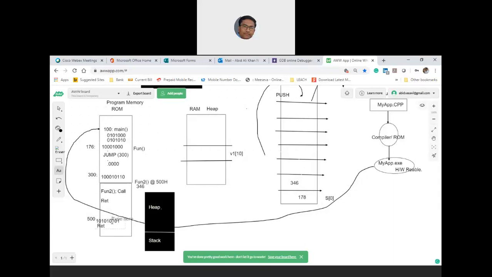Now assume that at 500, which is the address of your function 2, it has executed and there are no more function jumps. Once the processor finds that you don't have any job to be done, it looks into the stack. Now, when you pop, will you get 178 first or 346 first?